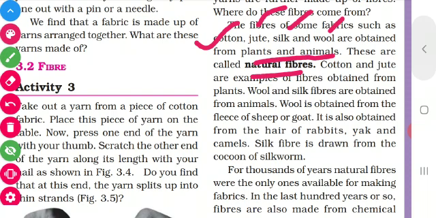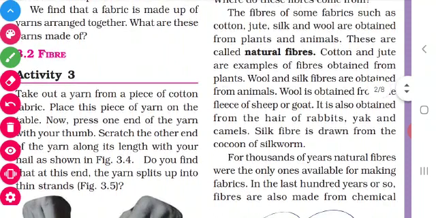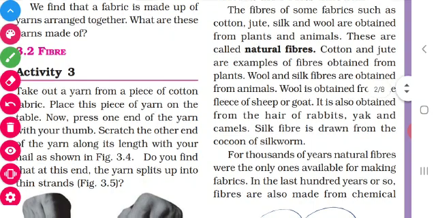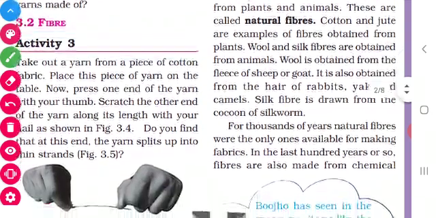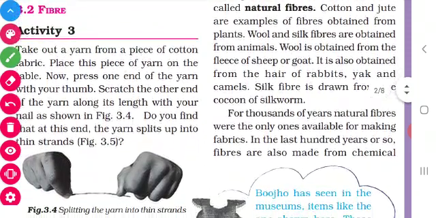Children, in this they may ask many questions. You can frame as many questions as possible. For example, give some examples for plant fibers. You have to write cotton and jute. Or give some examples for animal fibers. You have to write wool and silk. And they may ask how wool is obtained. Wool is obtained from the fleece of the sheep.